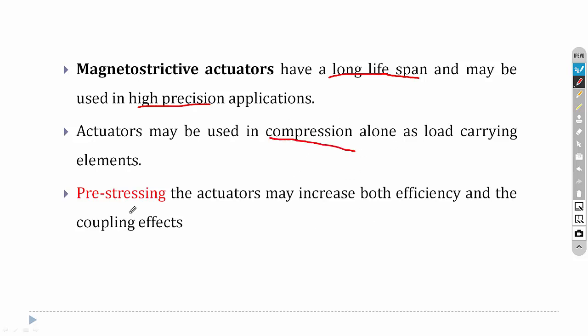Then to increase the efficiency of the magnetostrictive actuators, we can use the concept of pre-stressing. Pre-stressing means we have to compress the magnetostrictive material before the application of the magnetic field, so that we will get higher efficiency.